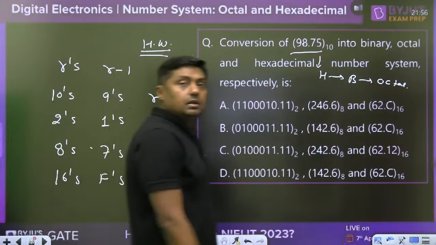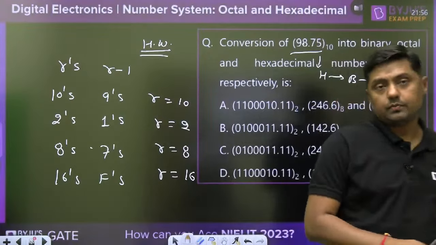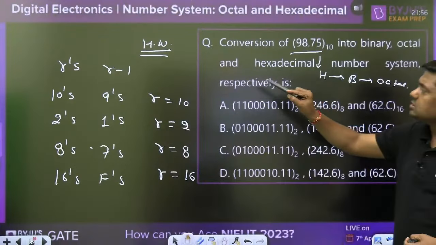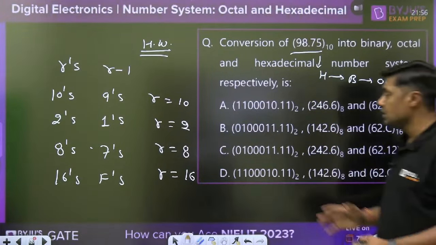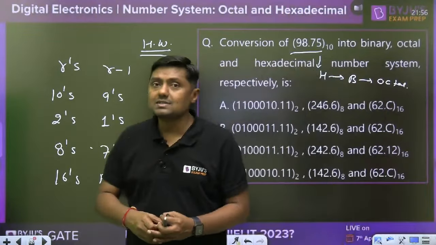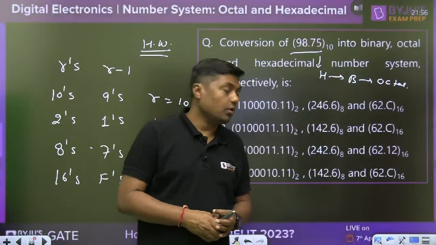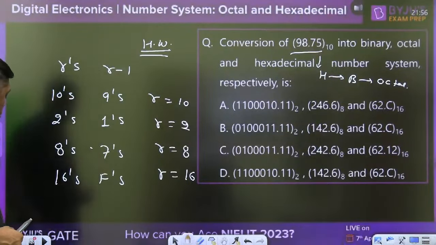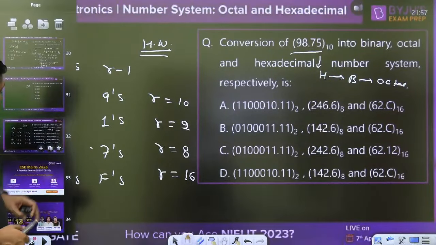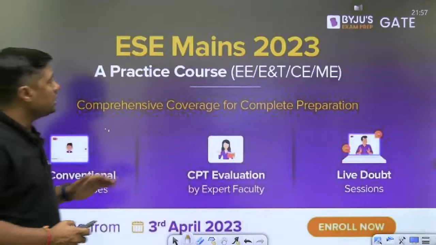Yes, any radix or radix minus 1. This is the radix or radix minus 1's complement. We will find the numbers, and I will give you the idea what is the use of these numbers. What is the use of this R's and R minus 1's complement. Okay then. And you will also get the idea about the self-complementary code. So guys, this is all about the octal and hexadecimal.